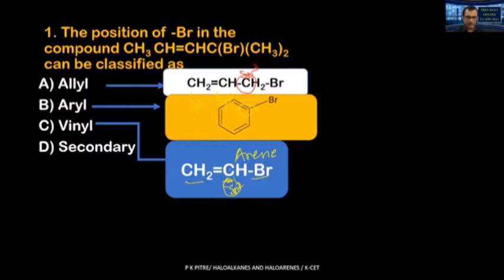So this is your vinyl. The Br halogen over here is connected to an sp2 hybridized carbon atom. In aryl, Br is connected to the sp2 hybridized carbon atom of a benzene ring. Bromine here in allyl is connected to an sp3 hybridized carbon atom, which is connected to a carbon-carbon double bond.